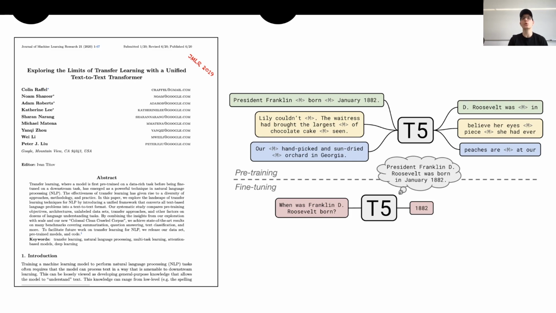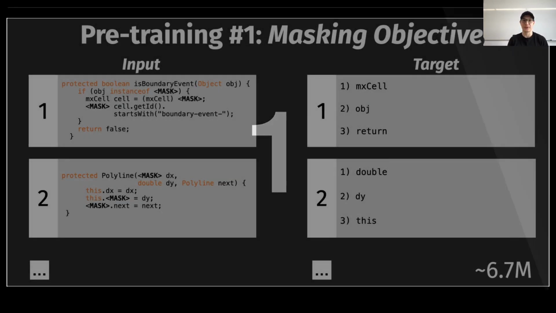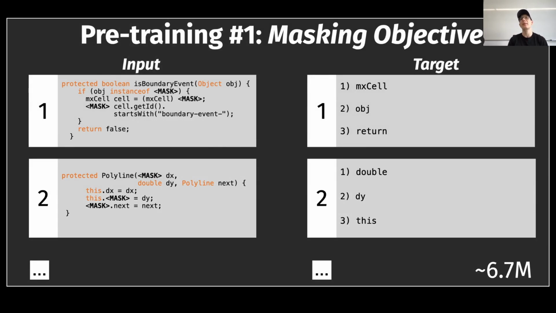But before doing that, I also want to remind you that, as I said before, the T5 model has 2 very interesting characteristics. One concerns the overall training pipeline, namely pre-training and fine-tuning, and the second one is the multitask setting. Now, concerning the pre-training phase, we experimented with 3 different pre-training variations. The first one is the so-called masking objective, in which, given a Java method as input, we randomly mask up to exactly 15% of Java tokens, and then we ask the T5 model to predict this masked token.